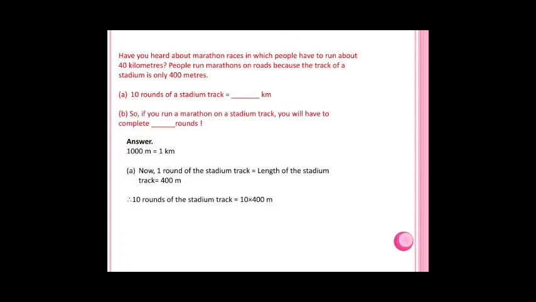10 rounds of a stadium track means how many kilometers they have to run. Let us see. You know that one round is equal to 400 meters. So 10 rounds means 10 multiplied by 400. That is 4000 meters. Since 1000 meters equals 1 kilometer, 4000 meters equals 4 kilometers. So for 10 rounds of the stadium track, they have to run 4 kilometers.